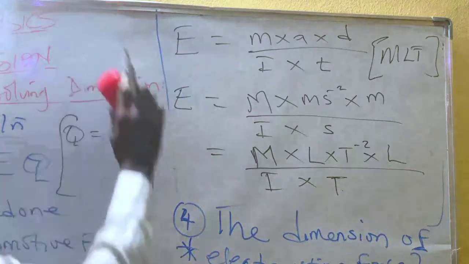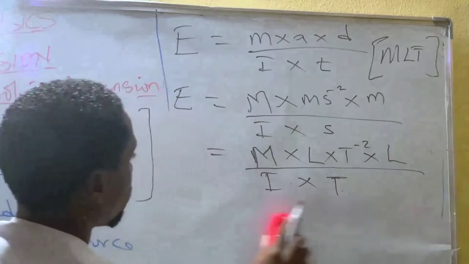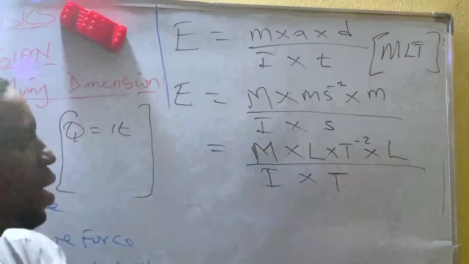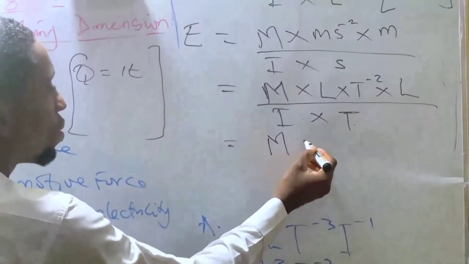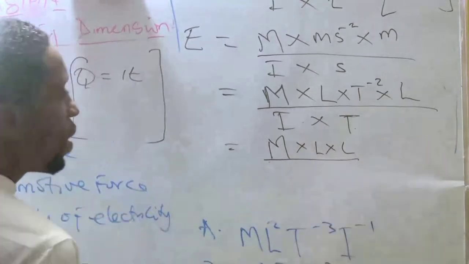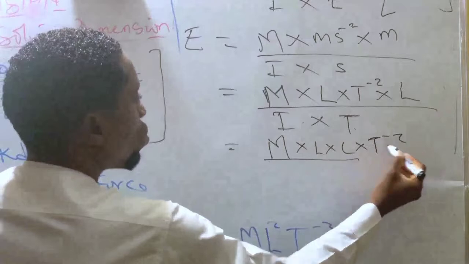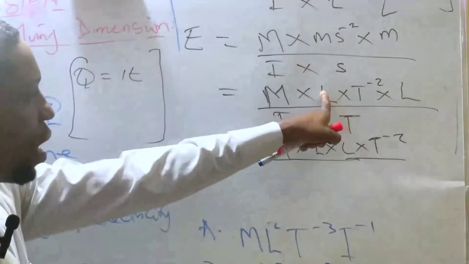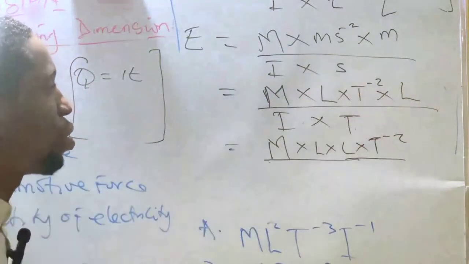Now after that, L times L, you have your mass, times L, times T minus 2. We are collecting the like terms. L times L here, then times T raised to power minus 2.